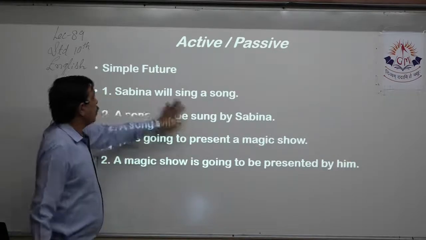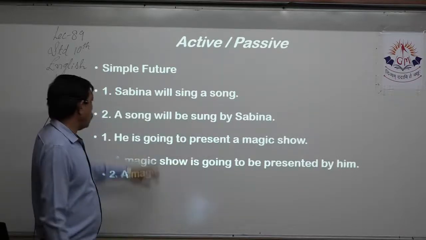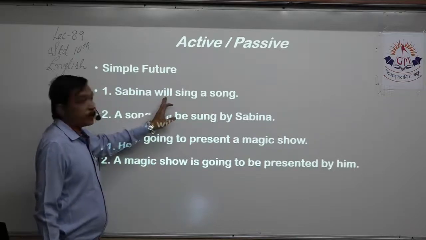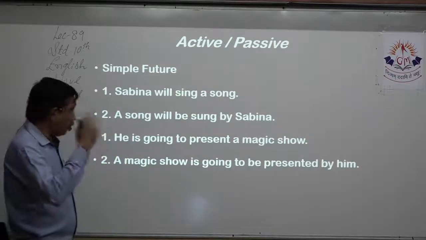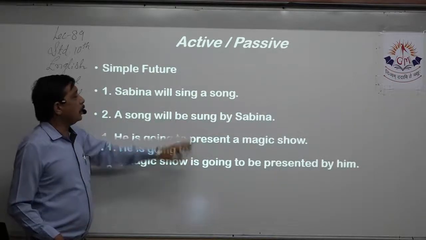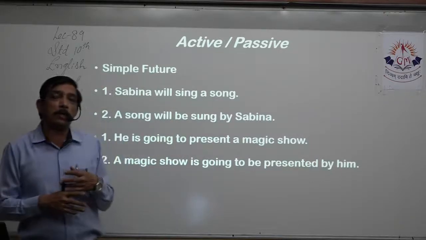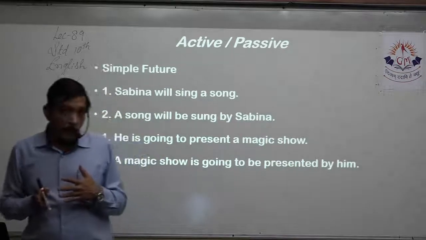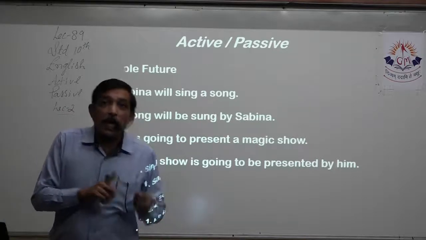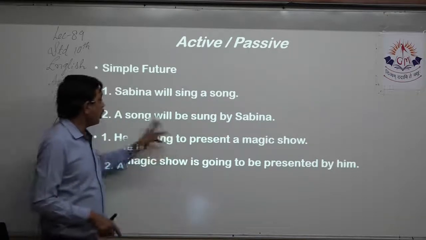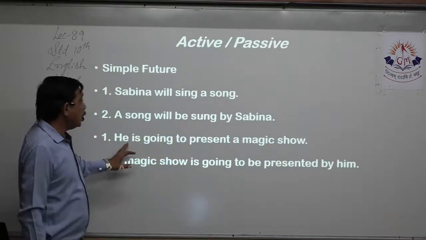Sabina will sing a song. This is still simple future. We are doing examples of that. Sabina is the subject. Will tells me it is future tense. Sing is the verb. A song is the object. I bring the object to the front. A song will be sung. Sing, sang, sung. Sometimes all the three words of V1, V2, V3 are different, right? Sing is present tense, sang is past tense, and sung is past participle. So a song will be sung by whom? By Sabina.